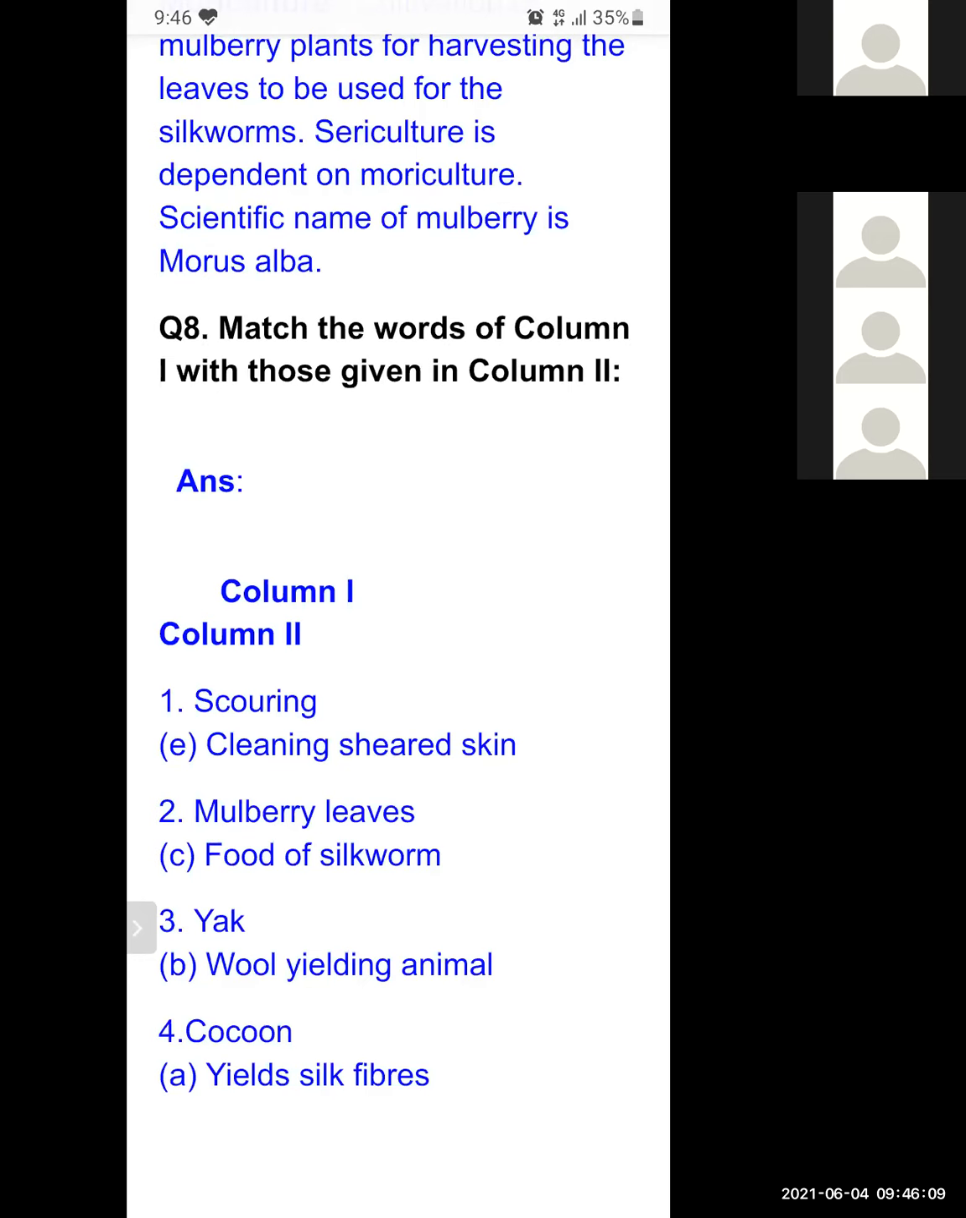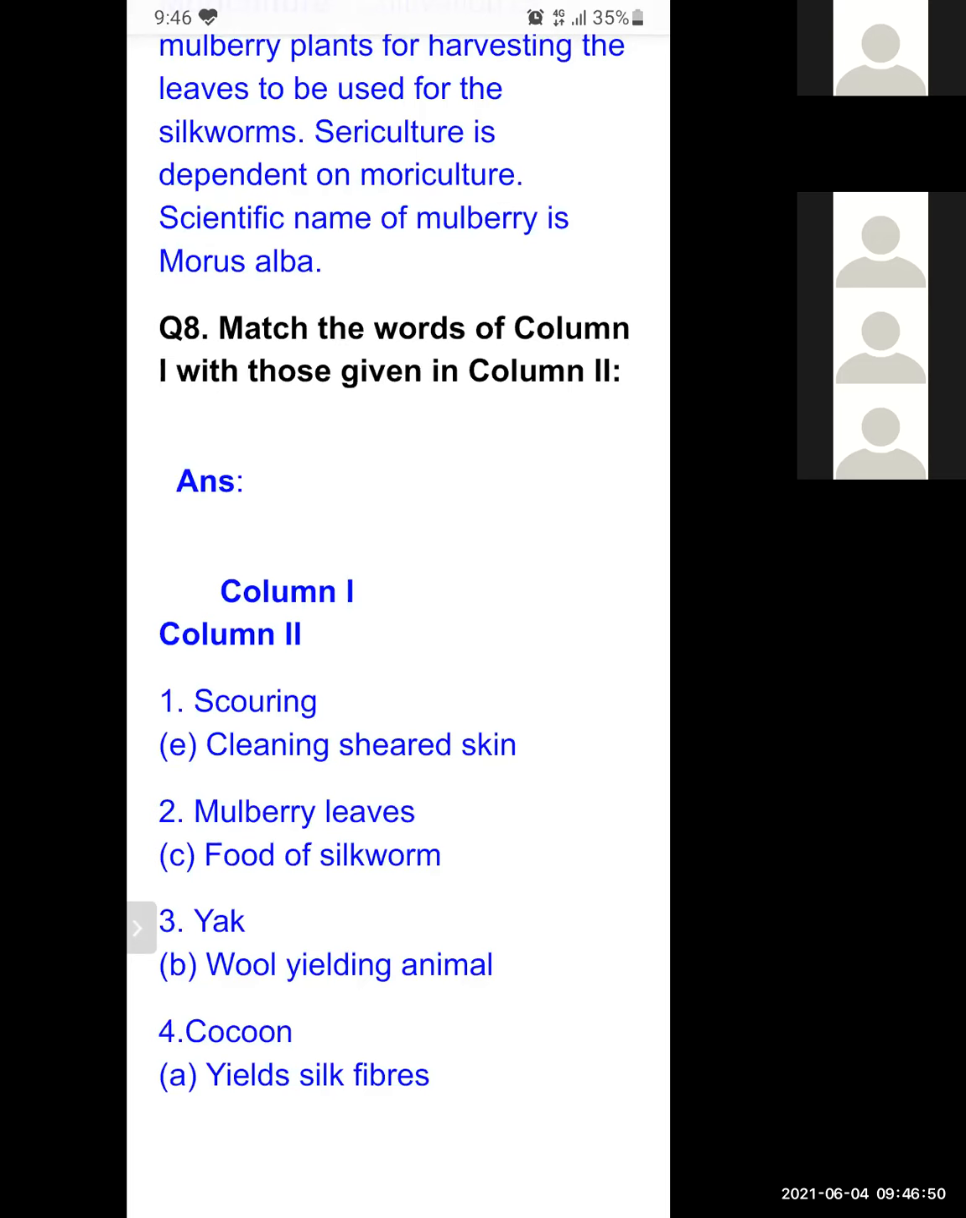Yak is a wool yielding animal. So the question can be like this: from yak we obtain wool, cotton, silk, or jute. So which do we obtain? We obtain wool. So prepare yourself that every question can be asked in the form of MCQ. No question will be out of syllabus, but it will be in the form of MCQs. The question you learned will be asked, but in the form of MCQs.